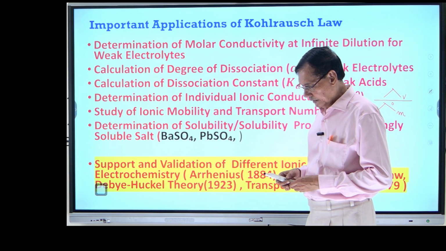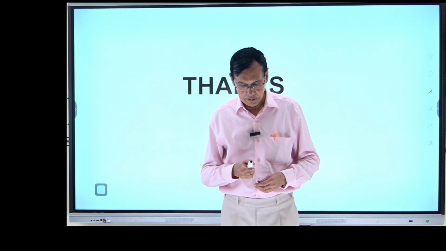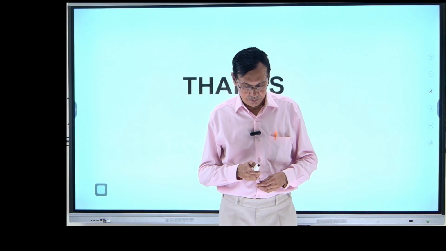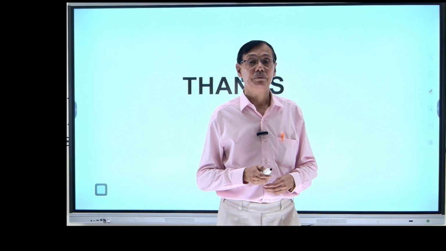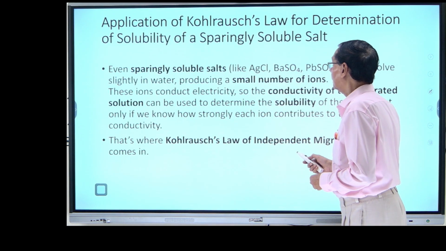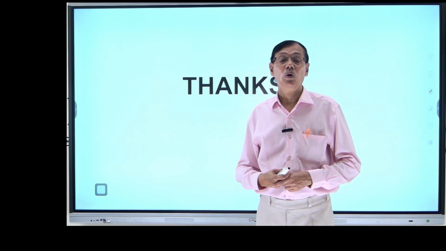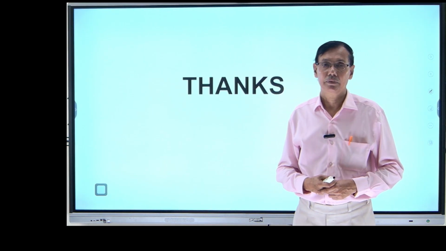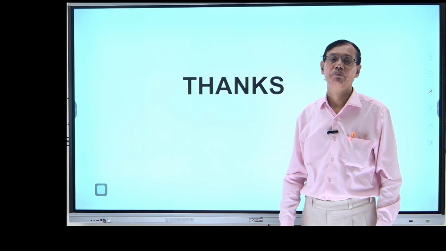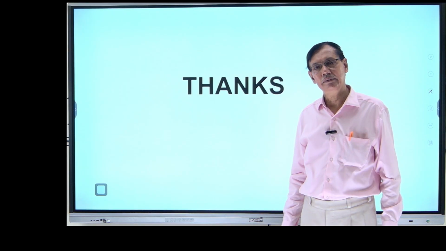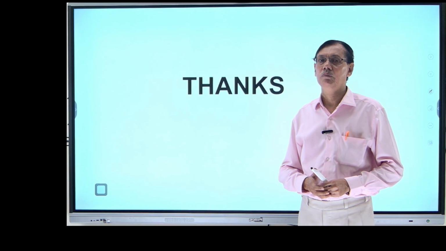So just let me summarize. Today I have discussed very briefly the theory of Kohlrausch law, and I have tried to explain the genesis of the Kohlrausch law, and I have also explained the applications of the Kohlrausch law.